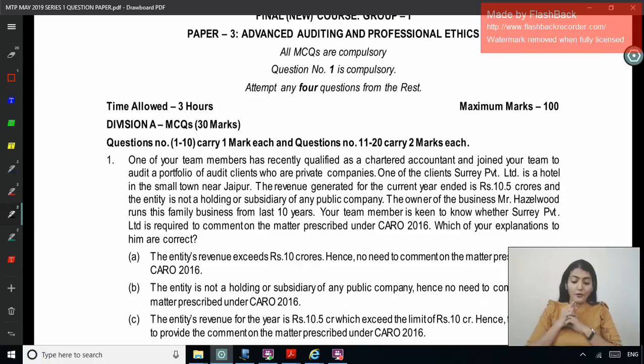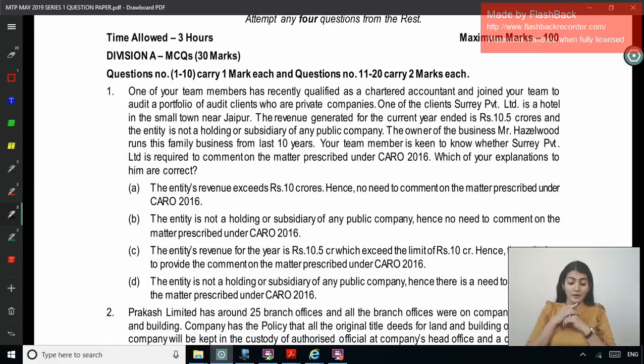One of your audit team members has recently qualified as a chartered accountant and joined your team to audit a portfolio of audit clients who are private companies. One of the clients, Surrey Private Limited, is a hotel in a small town near Jaipur. The revenue generated for the current year ended is rupees 10.5 crore and the entity is not a holding or a subsidiary of any public company. The owner of the business, Mr. Hazelwood, runs his family business for the last 10 years. Your team member is keen to know whether Surrey Private Limited is required to comment on the matters prescribed under CARO. Which of your explanations to him are correct?